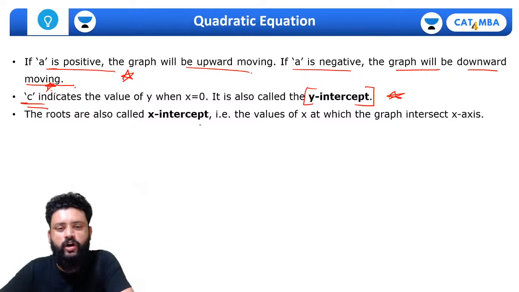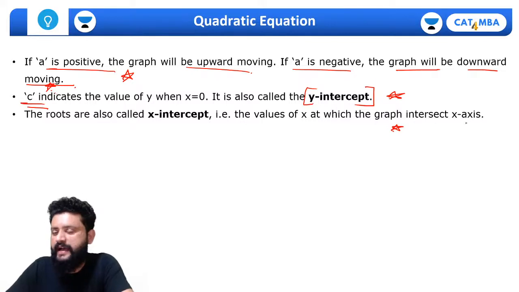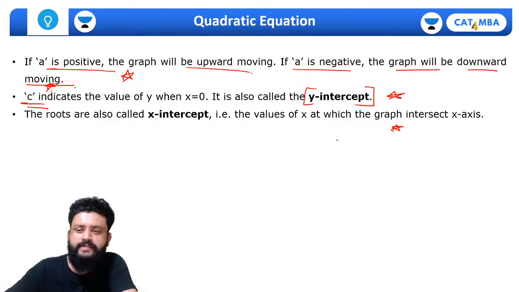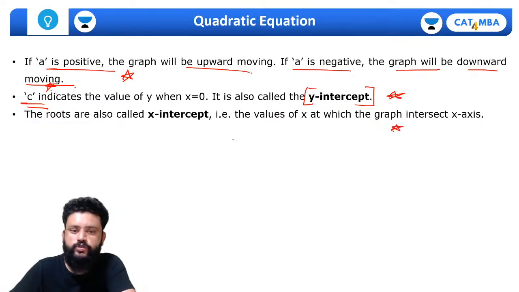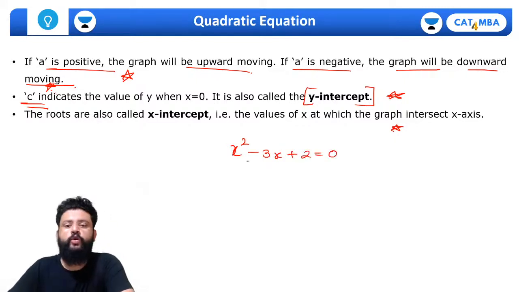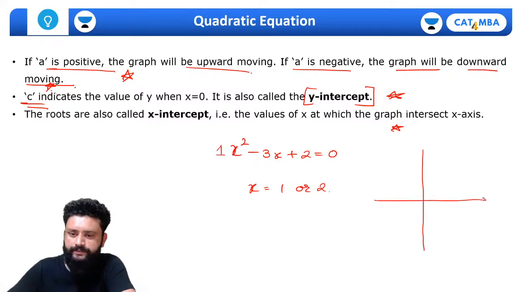Then the roots are called the x intercept, the values of x at which the graph intersects the x axis. So let me take the same example, x square minus 3x plus 2 equals to 0. If you solve this, we know the roots for this equation are x equal to 1 or x equal to 2. So A is positive, so the parabola will be upward moving here.